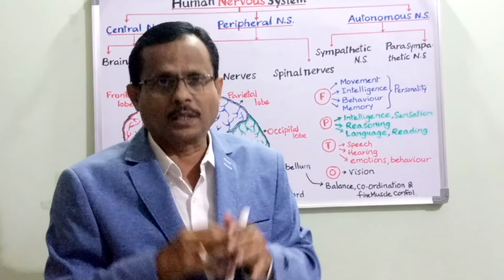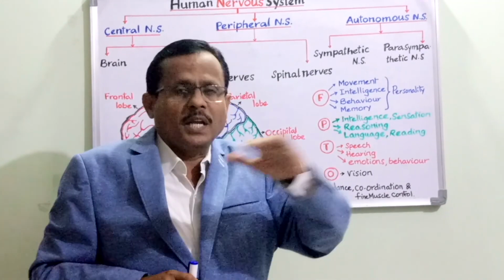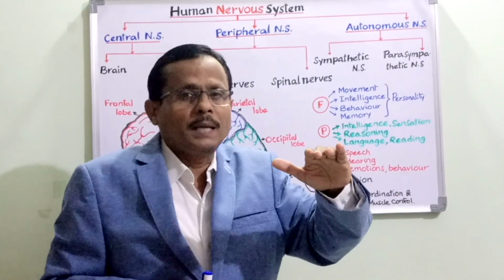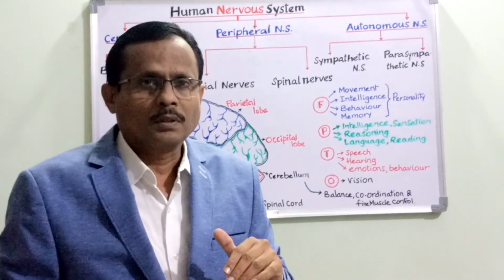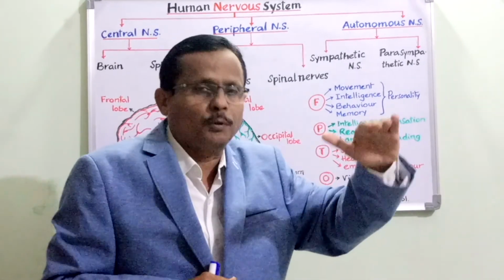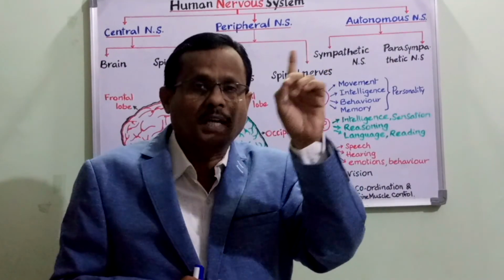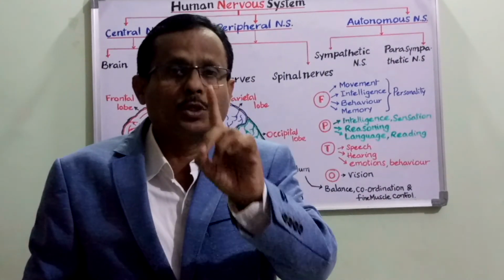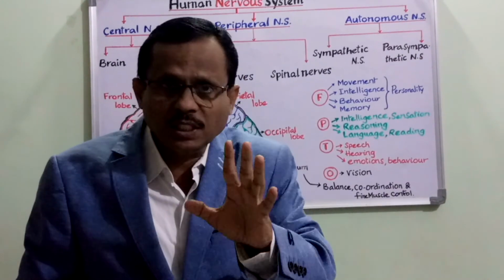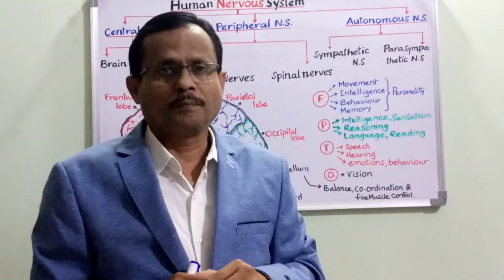That is the forebrain. The floor of the forebrain is called the hypothalamus. Attached to this hypothalamus is a small gland that we talked about earlier in the other video, the endocrine gland called the pituitary, which is otherwise called the master gland.